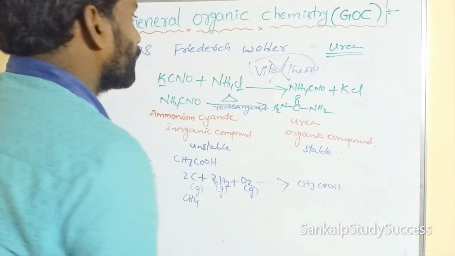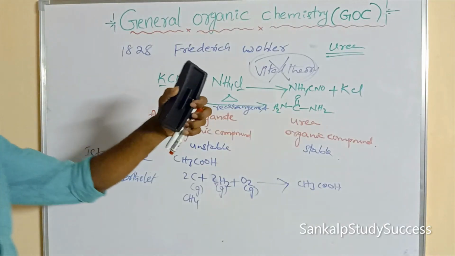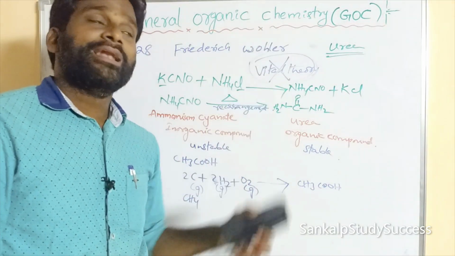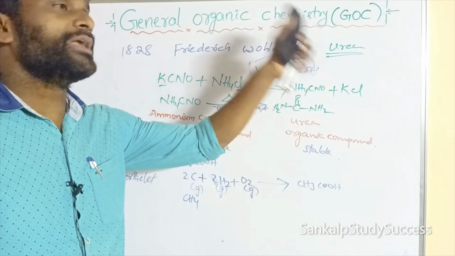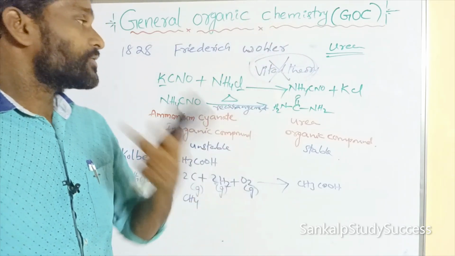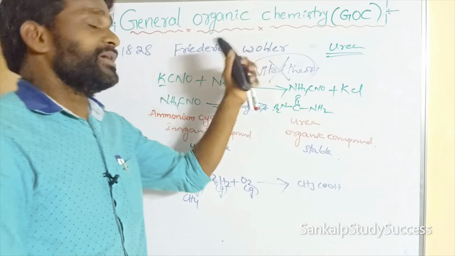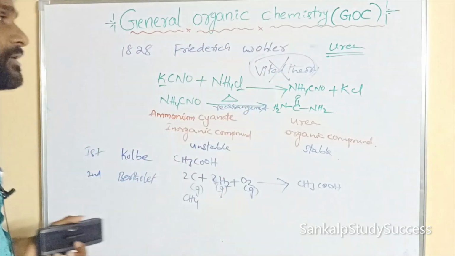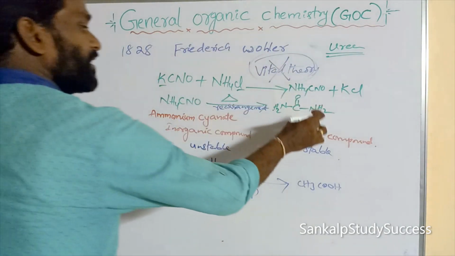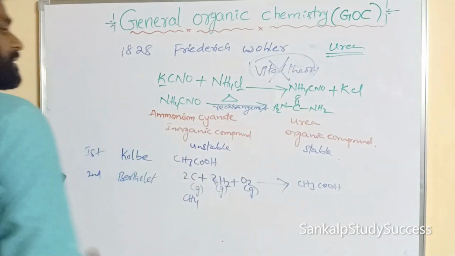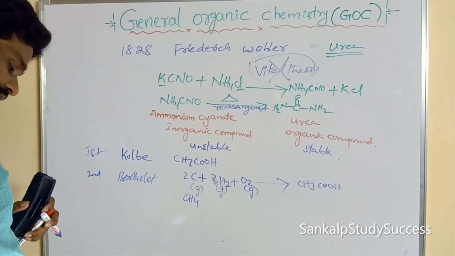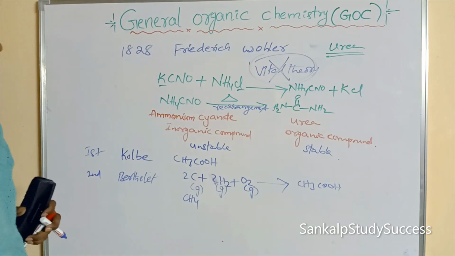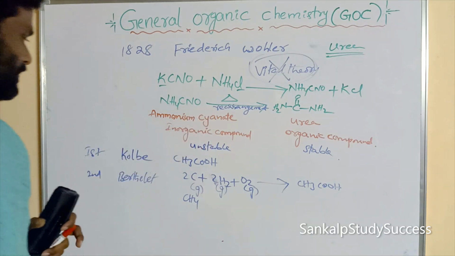What is the first organic compound prepared in the laboratory? That is urea, prepared by Friedrich Wöhler. This organic compound urea is produced from an inorganic compound like ammonium cyanate.